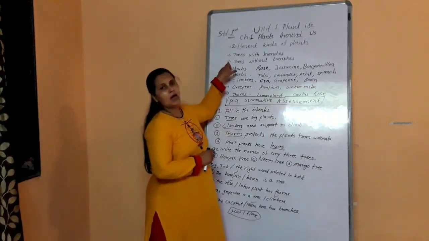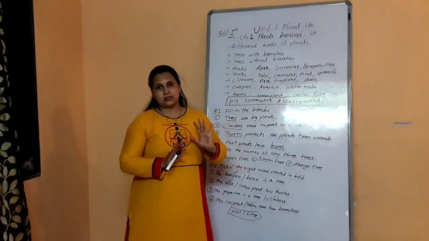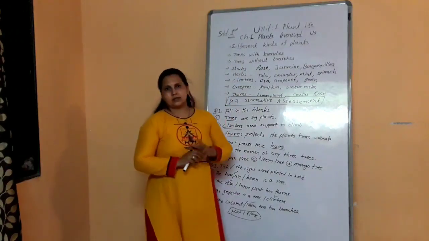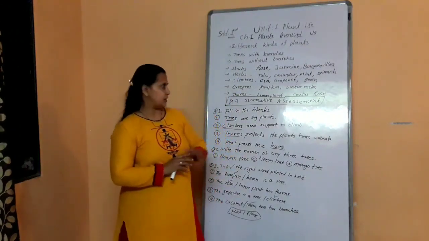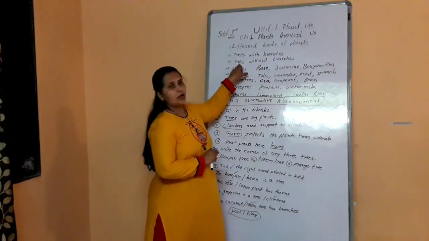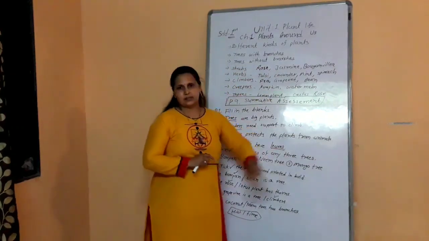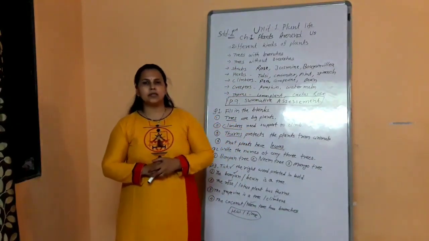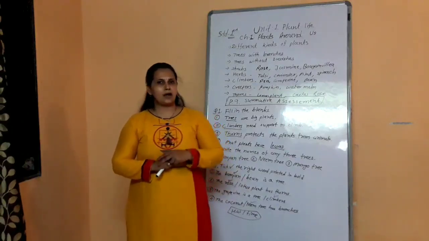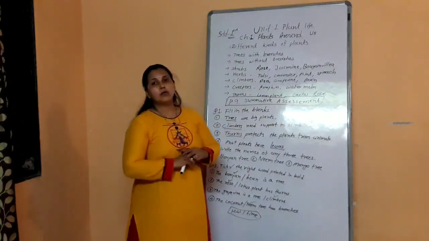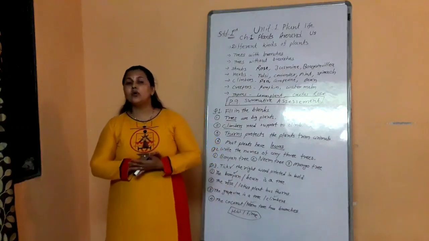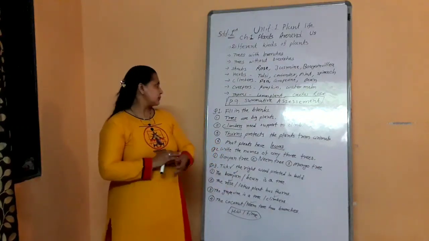And most plants have branches. But some plants do not have branches. These are called trees without branches. The names of trees without branches are coconut tree, palm tree. And they are also big in size. They do not have branches.